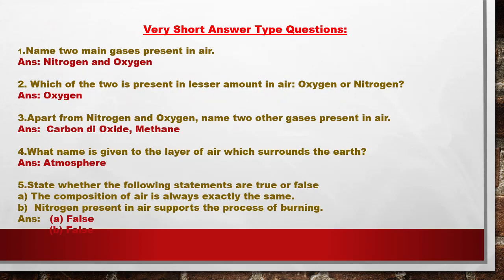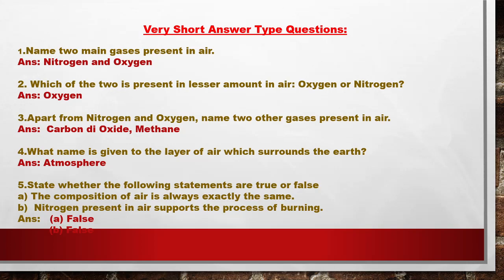First one, name two main gases present in air. What are the main gases? If you see the composition of the atmosphere, you can understand that nitrogen is present about 78% and oxygen is present about 21%. So automatically these two gases are the main gases which are present in air.